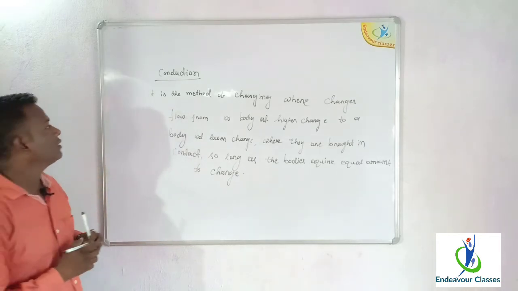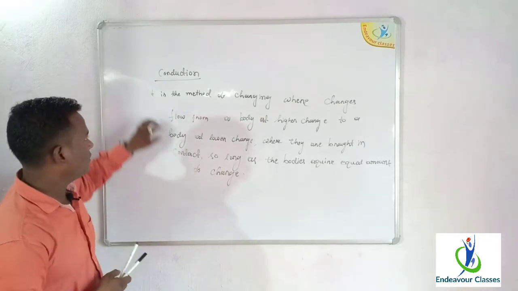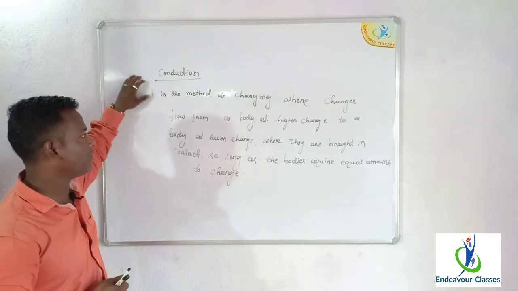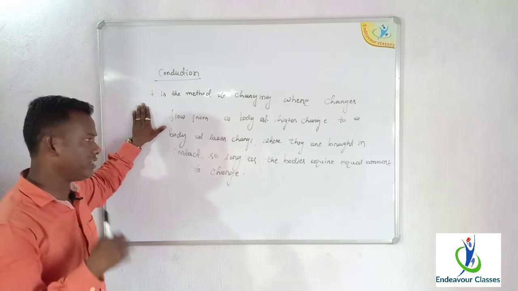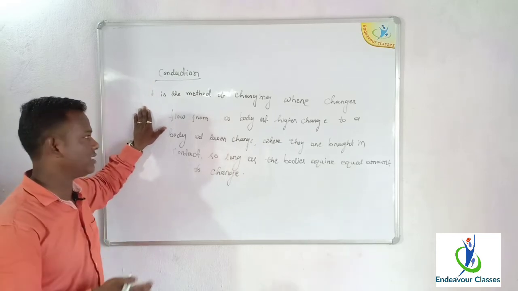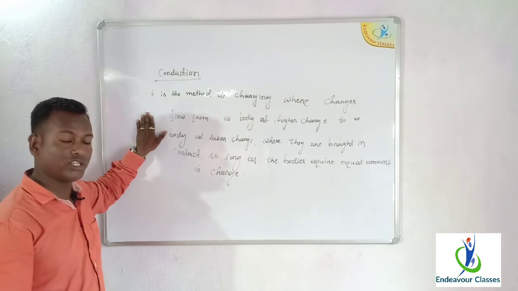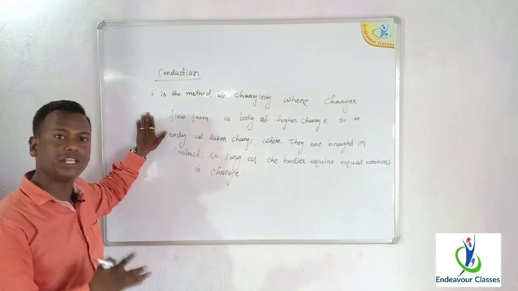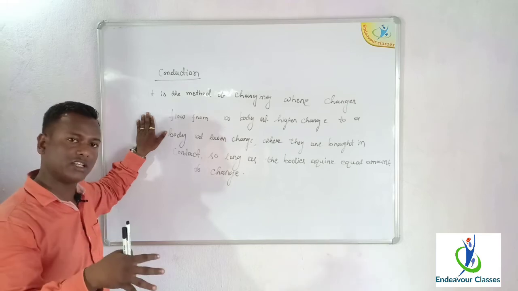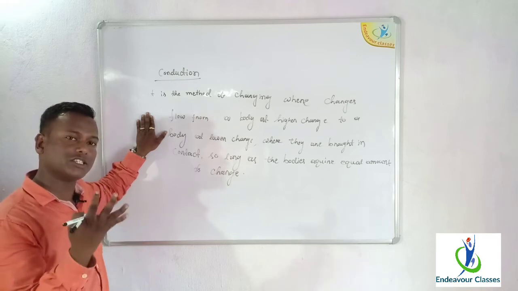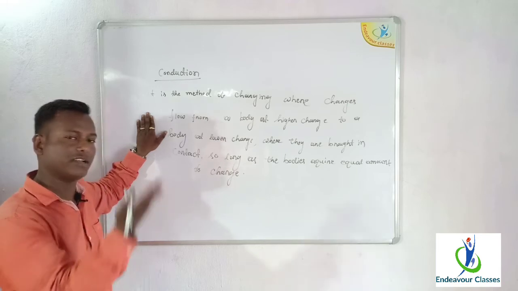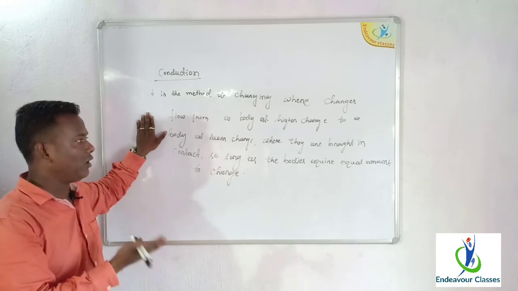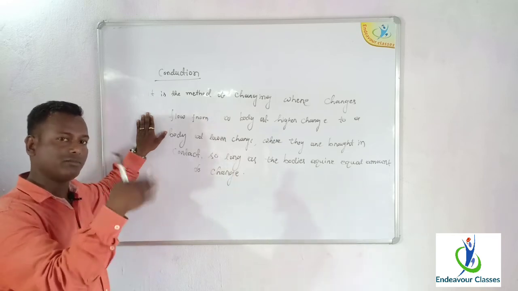You see, in conduction, it is a method of charging where charges flow from a body at higher charge to a body at lower charge. So one body must be at higher charge and the other body must be at lower charge. That means one body must be charged, the other body may be charged, and if charged, its charge must be less than the charge of the other body.